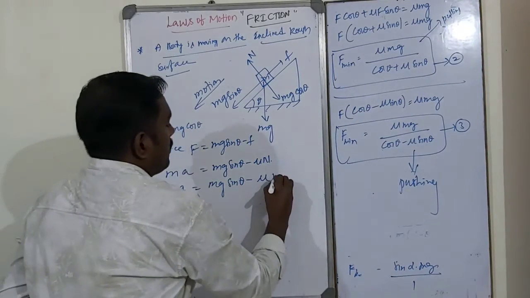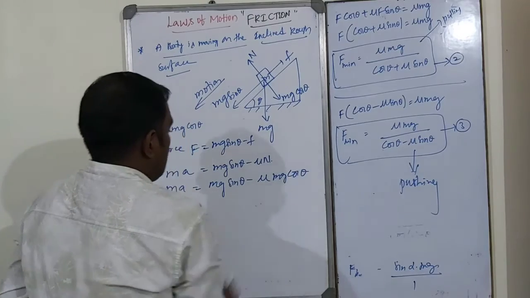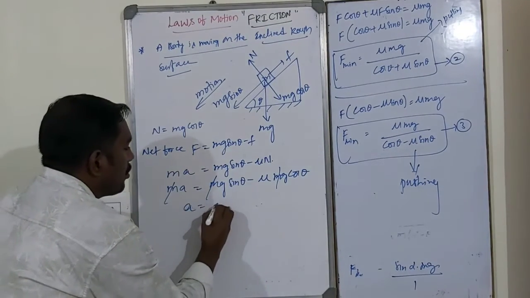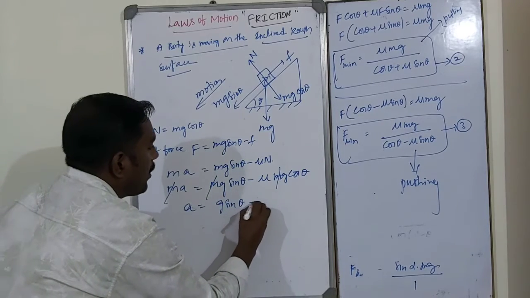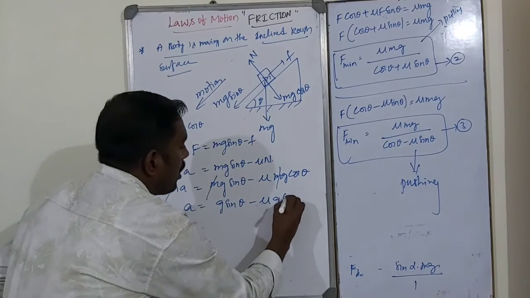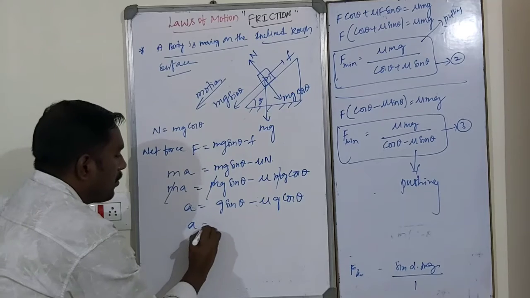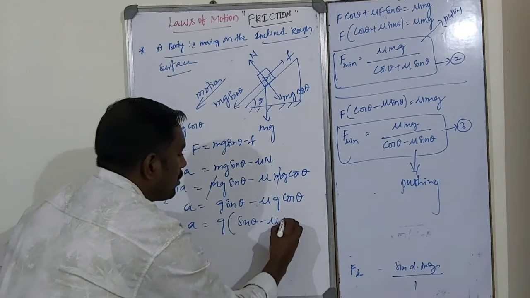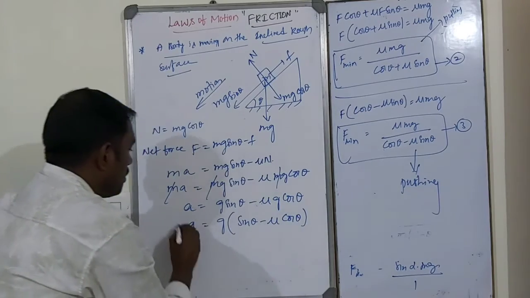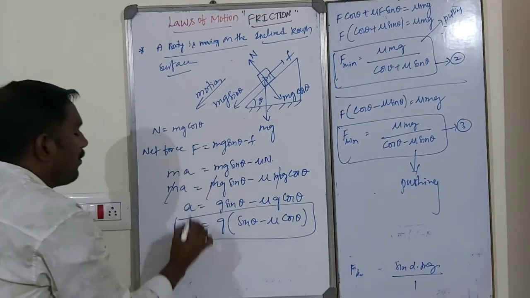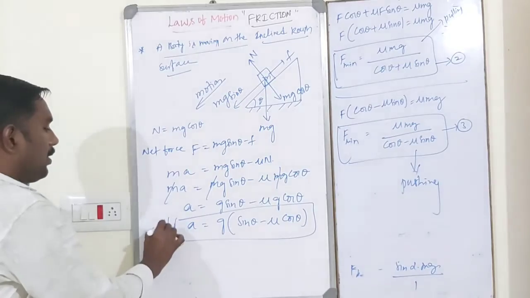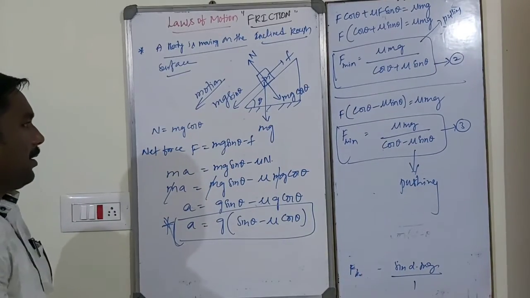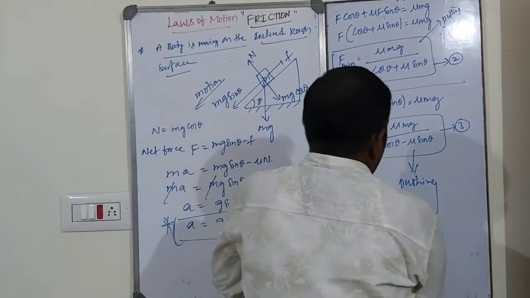where N is mg cos theta. So m cancels. Acceleration is equal to g sin theta minus mu g cos theta. So a is equal to, finally, g times (sin theta minus mu cos theta). So this is the acceleration of the body. Very most important, when the body slides down on an inclined rough surface.